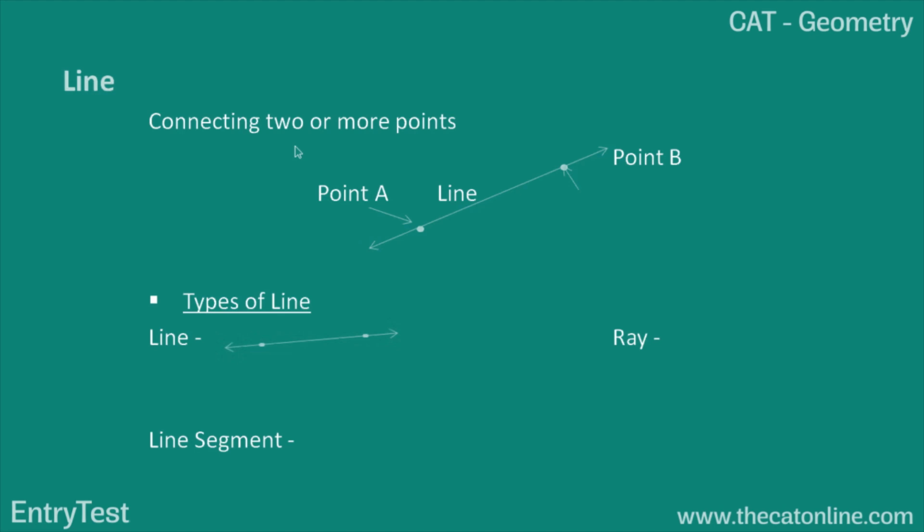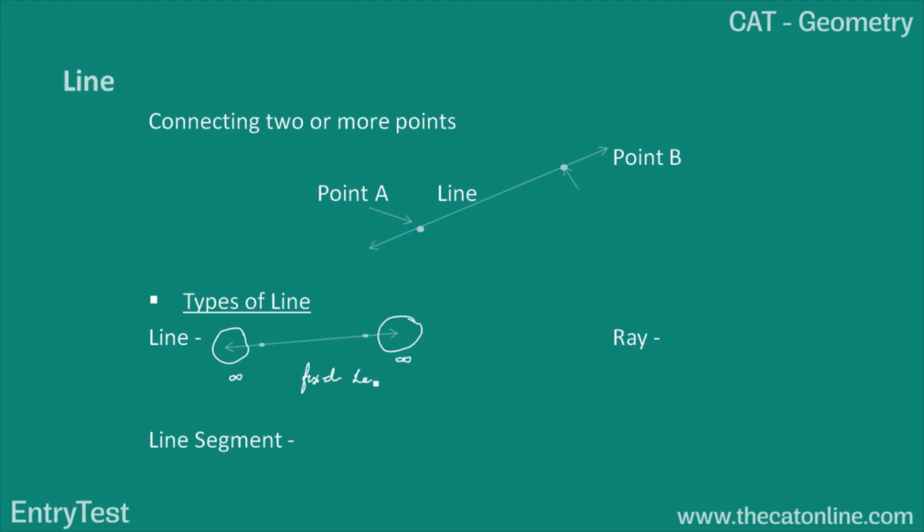Let's look at them. Line. A line does not have definite endpoints. A line can extend till infinity. So a line is extendable on both sides to infinity. It can go from infinity to infinity, and this line does not have a fixed length.